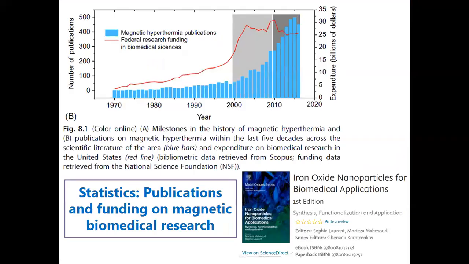And because of this importance of iron oxide and magnetic materials, you can see from this graph the number of publications published in the last one decade in this field, magnetic material. And the red line shows the expenditure in billions of dollars invested in the United States towards this development of magnetic iron oxide materials for hyperthermia and biomedical applications. So this is the data retrieved from Scopus and from the National Science Foundation.